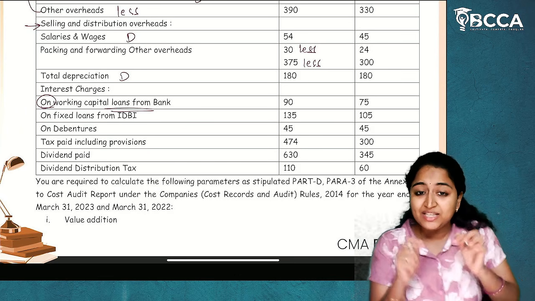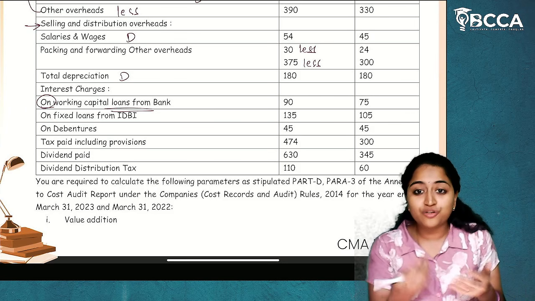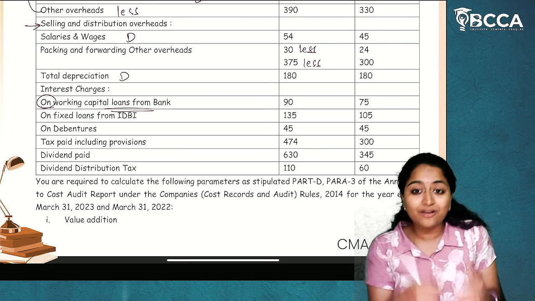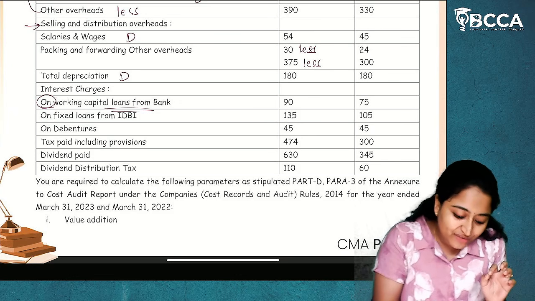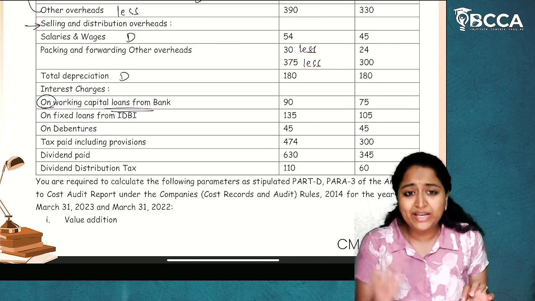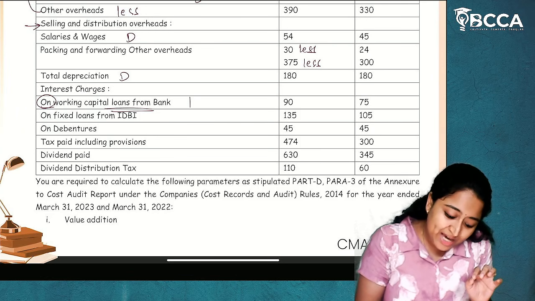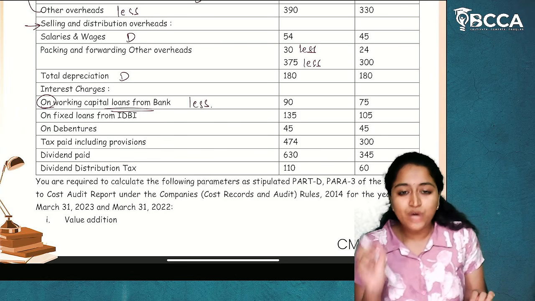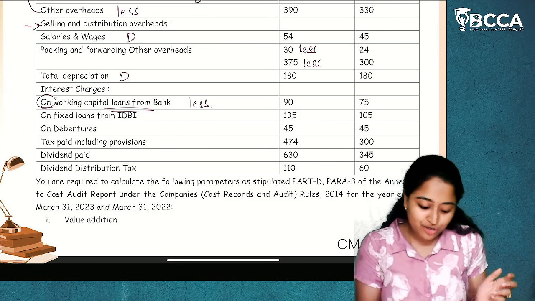This is also a part of cost of bought out inputs, which means it is also a part of value addition. So yes, we will consider this also as a cost. This working capital loans interest will also be reduced from the value addition in the calculation of value addition.